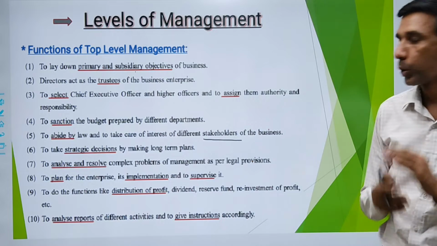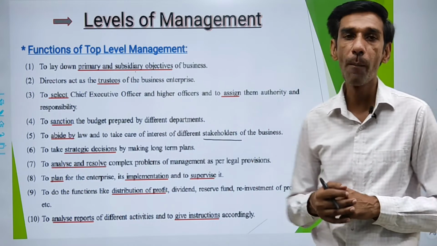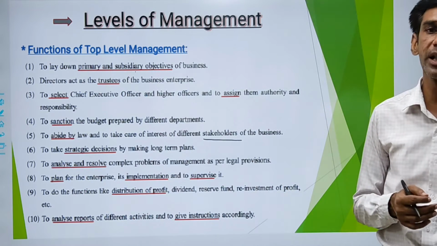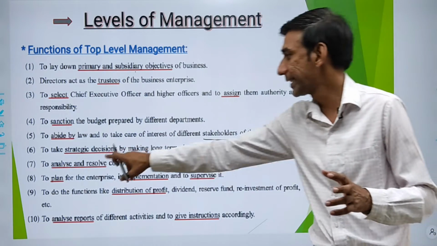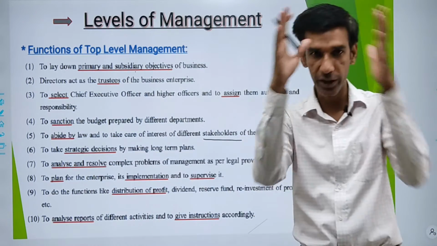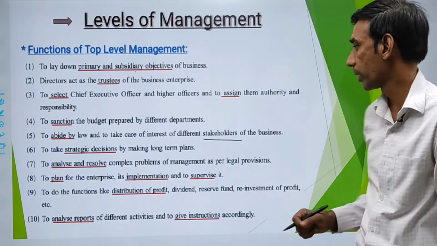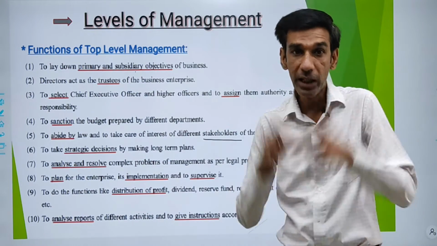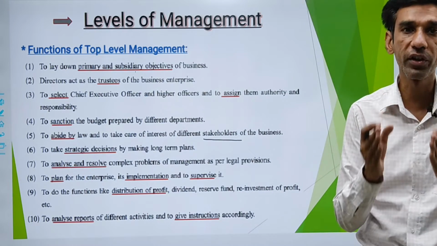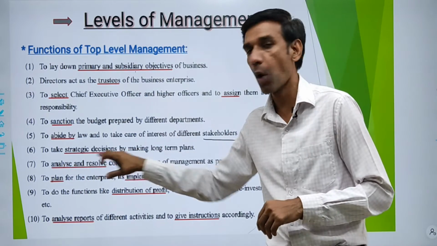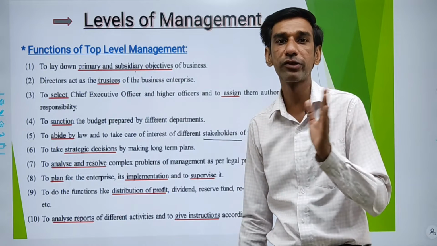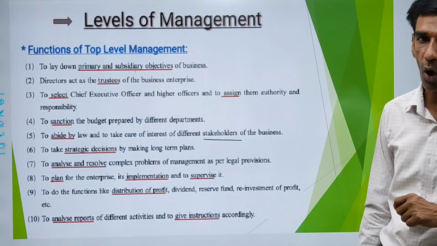Point number 7, to analyze and resolve the complex problems of management as per legal provision. What is to analyze? To study the problem. And resolve is to solve the problem. What kind of problem? The complex problem, bigger problems which are going to affect your organization. Such bigger, complex problems should be analyzed and solved by your top level manager.